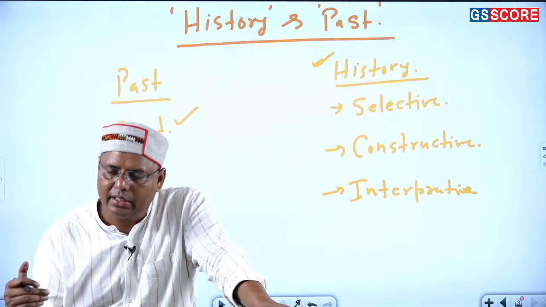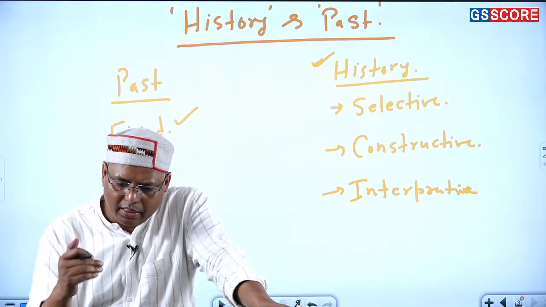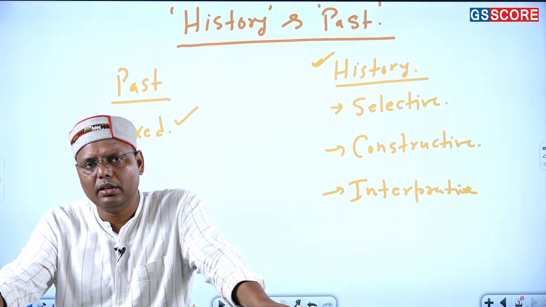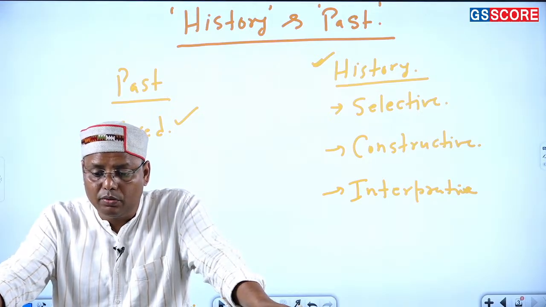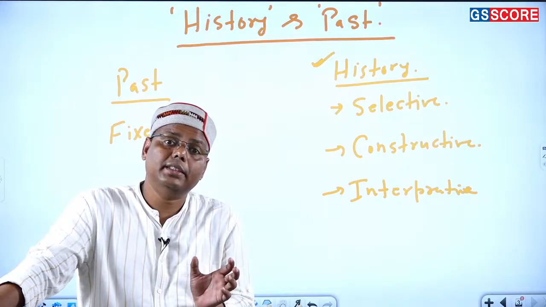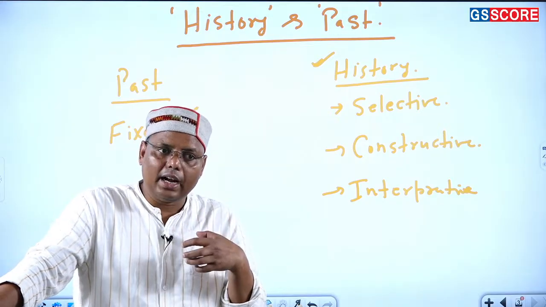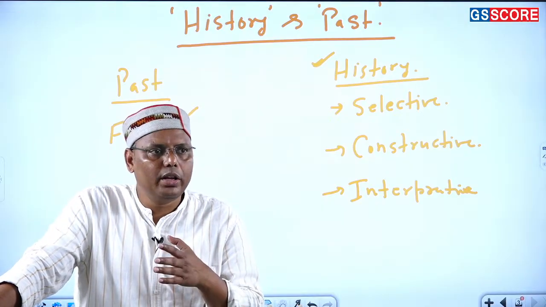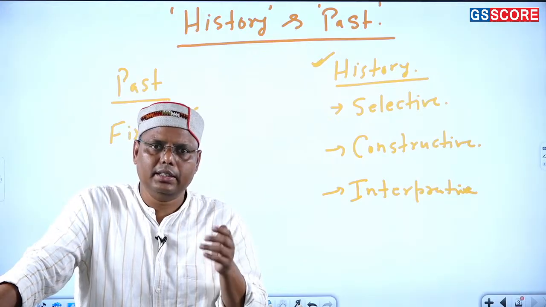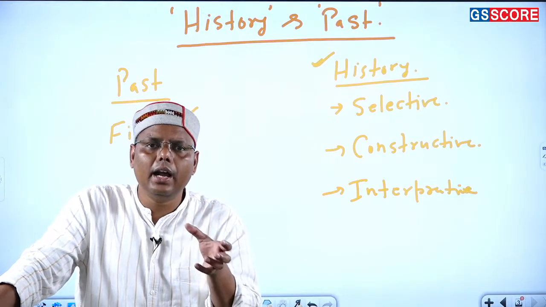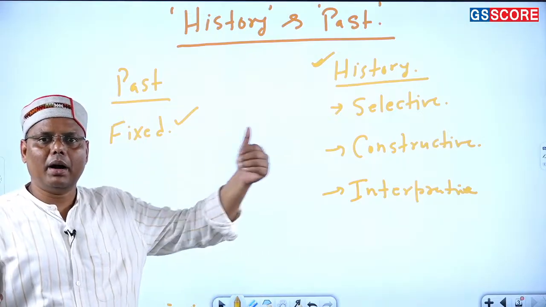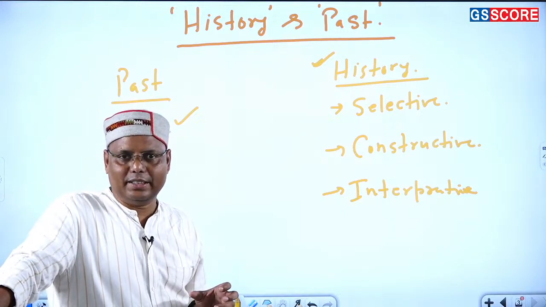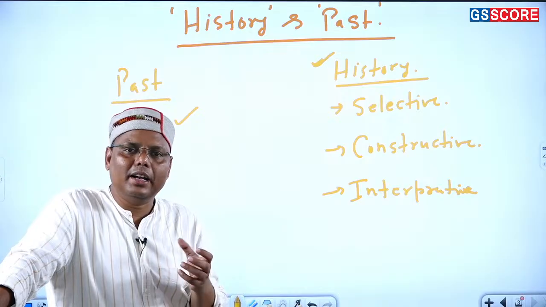Why? Because the historians, those who have been writing about the past, are continuously interacting with the sources and the other things of the past, and on that basis they create history. But this is also very subjective, because this notion does not remain the same; the understanding of the people called historians has been going through a perpetual change. That's how it is an unending dialogue between past and present. The past is reflected by the various sources, and the present is reflected by the historians. And when these two meet, ultimately history is created.